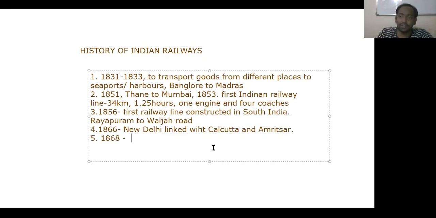It means to cover or to connect different places. So the British government also allowed some private bodies to construct railway lines in India. Due to that, in the year 1868, five bodies, not only private but also government, have been formed to construct railway lines all over India. Understand or no? So the first one is East India Railway. It is the government one.